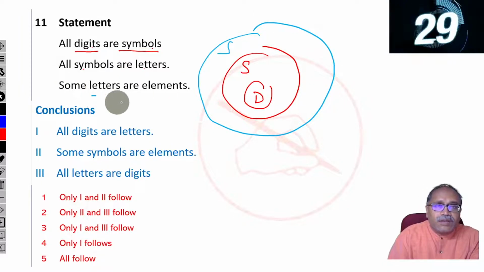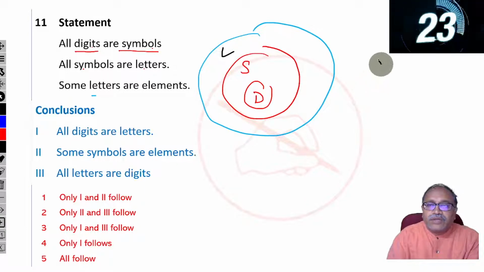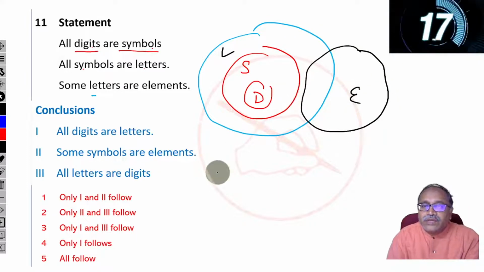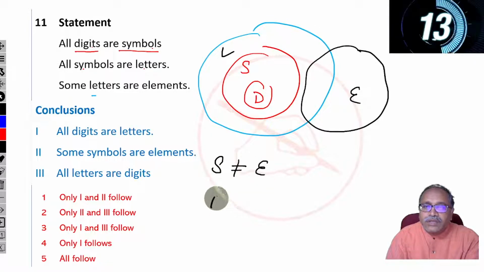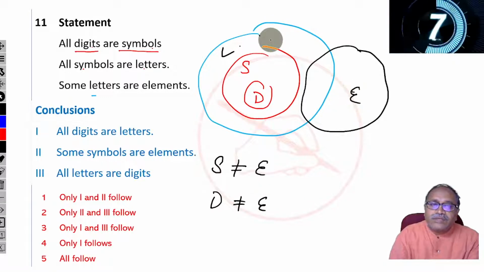And some letters are elements. Are letters here. And some letters are elements. So you can't say anything from S to E. You can't say anything from D to E. You only can say some L's are E, some E's are L.